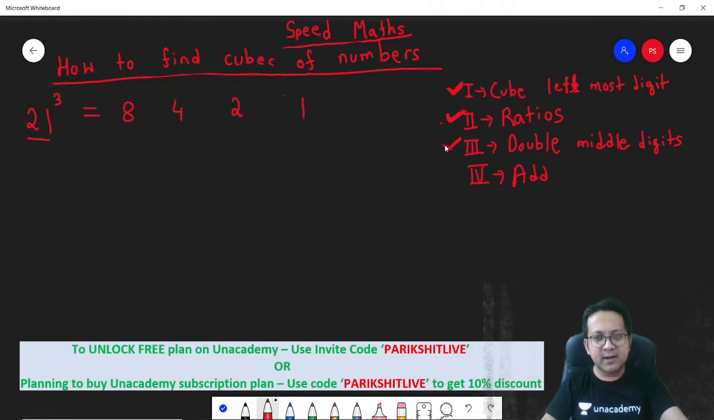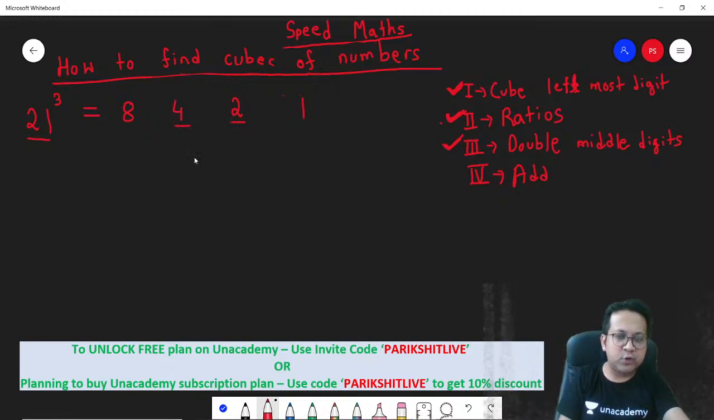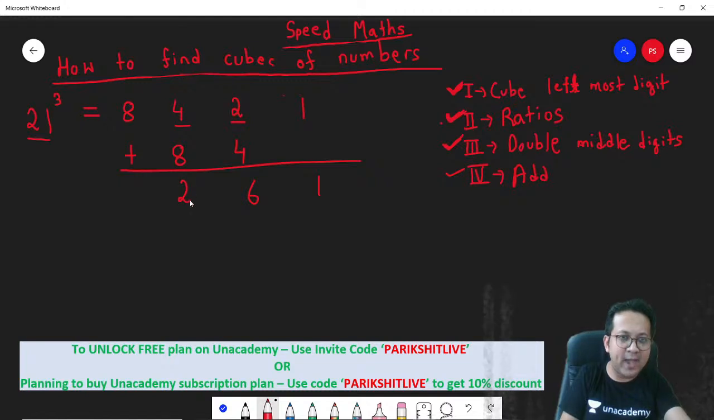Step 3. Double the middle two digits. So middle two digits are 4 and 2. You've got to double them. 4 and 2 will become 8 and 4. And the last step, add them up. So 1, 2, 4, 8, 4, 8, 4, 2. 4 plus 8 is 12. Carry over 1. 8 plus 1, 9. 9, 2, 6, 1. That's your answer.